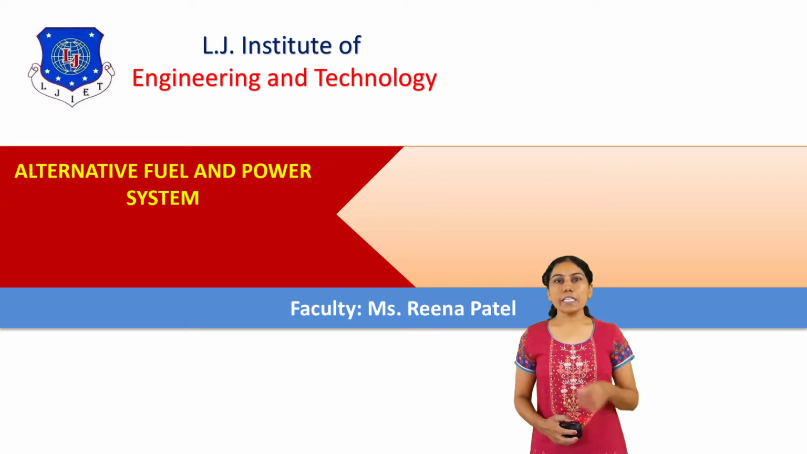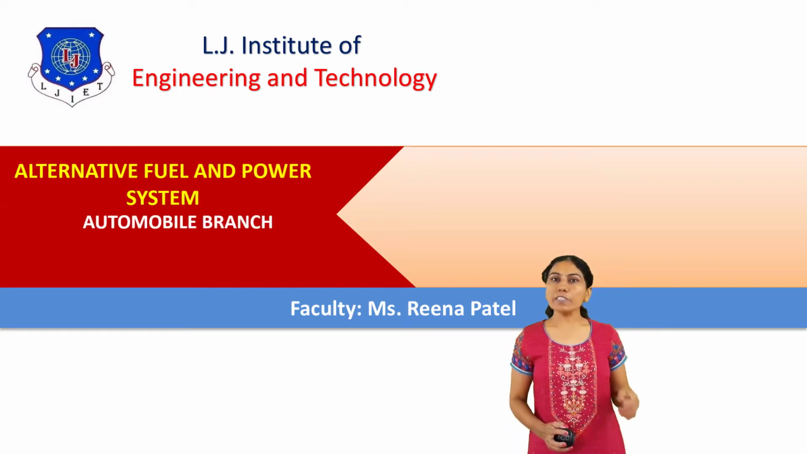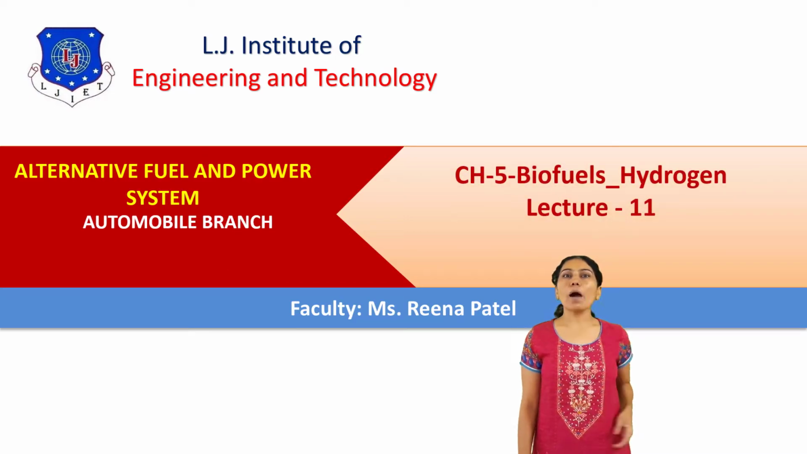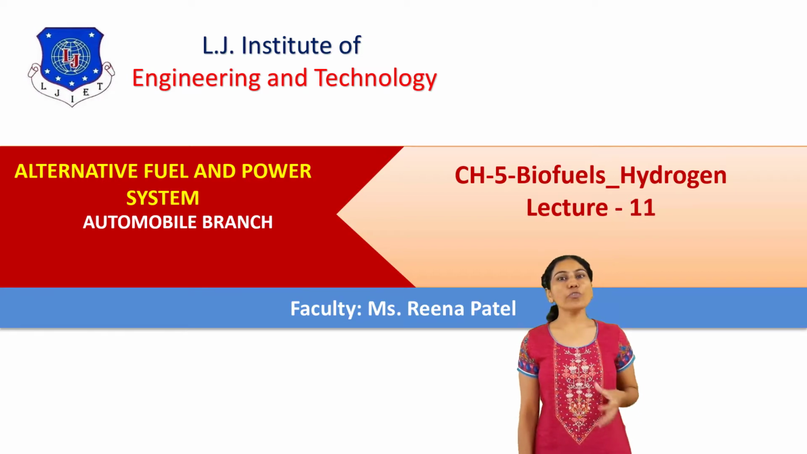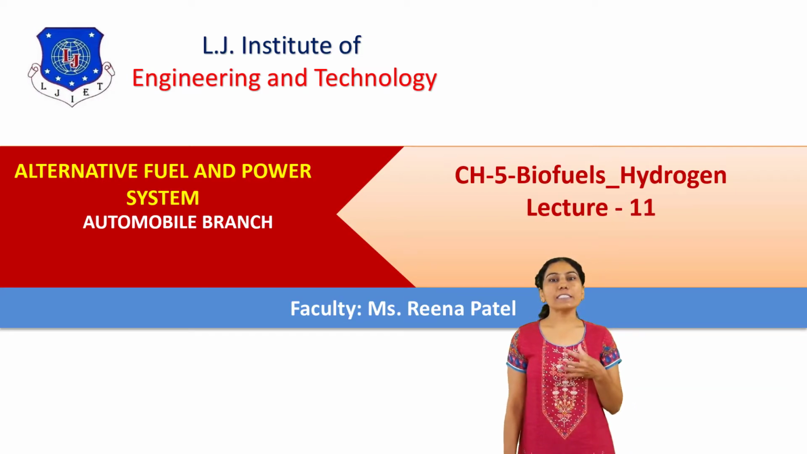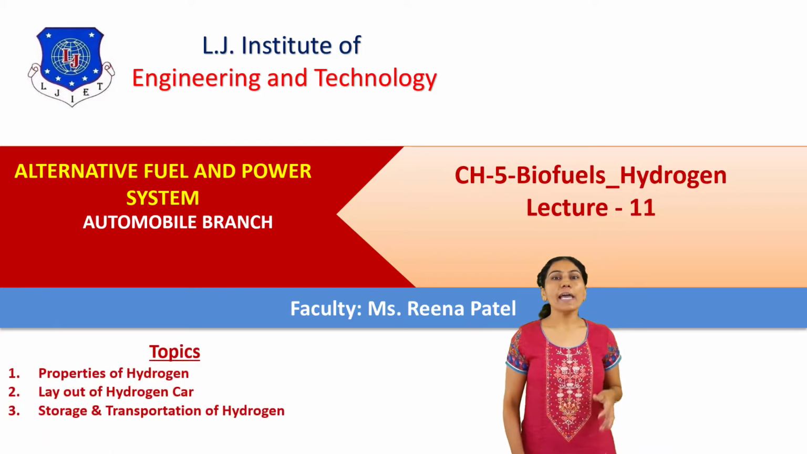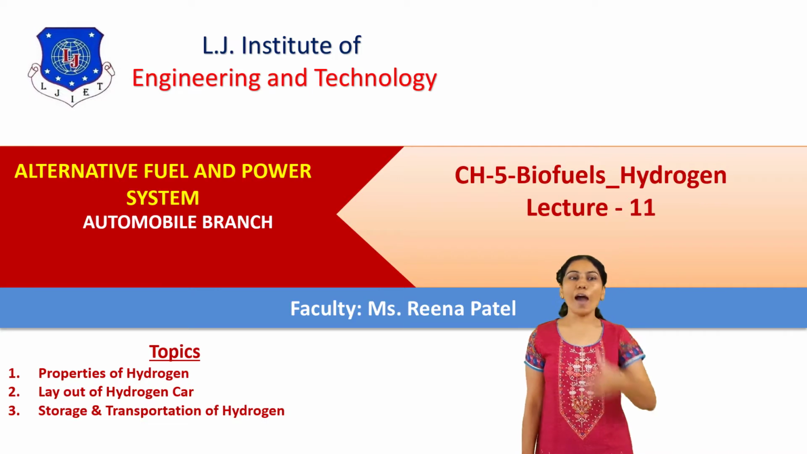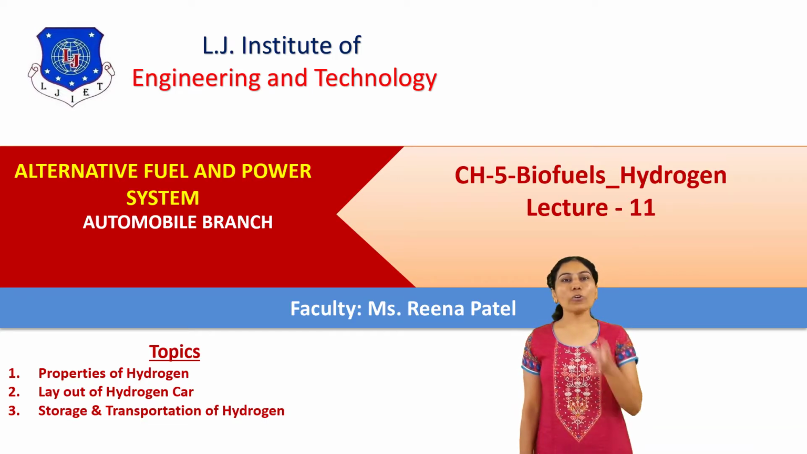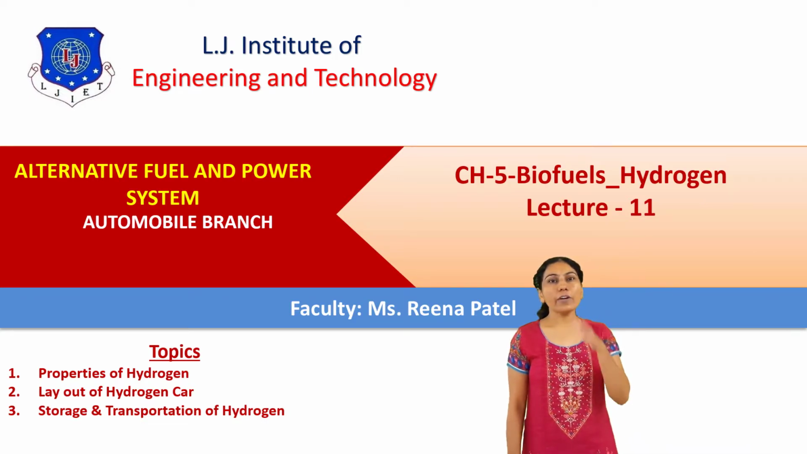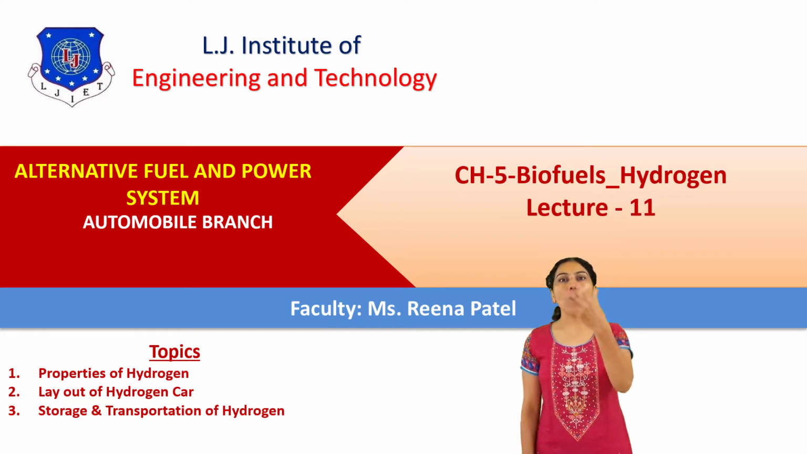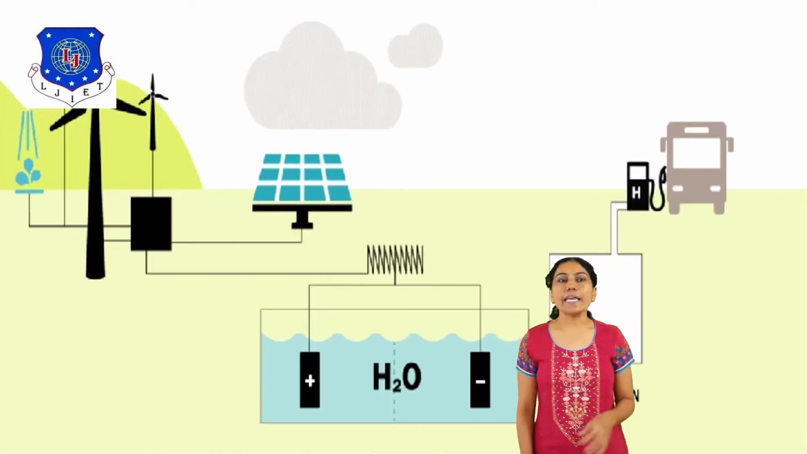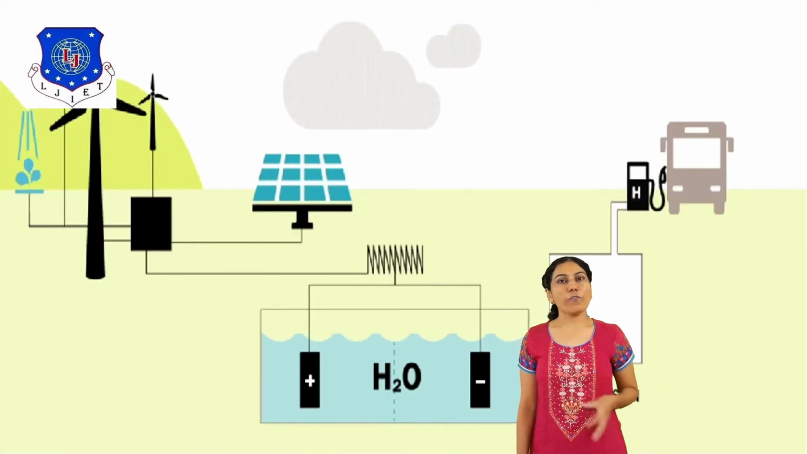Our subject is alternative fuel and power system in automobile branch. Today we discuss chapter number 5, biofuel hydrogen, lecture number 11. Today's topics are the various properties of hydrogen, the layout of a hydrogen car, and also the storage and transportation of hydrogen. Let's start. The first topic is properties of hydrogen.